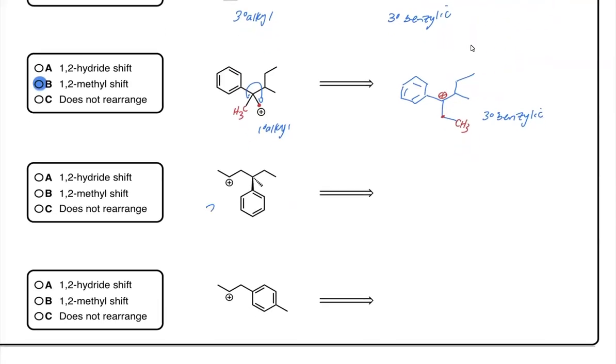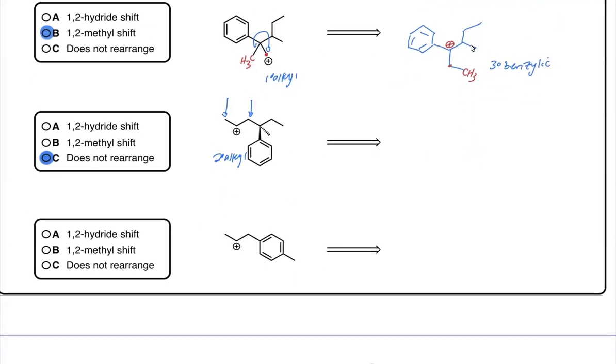In the next example, we're starting off as secondary alkyl. I have a primary alkyl to the left and a secondary alkyl to the right. Those positions would not be more stabilizing to the carbocation, therefore, no rearrangement would be observed.